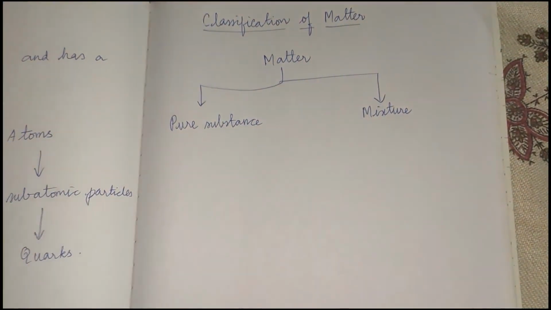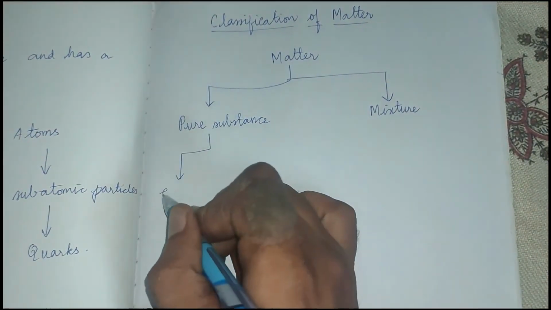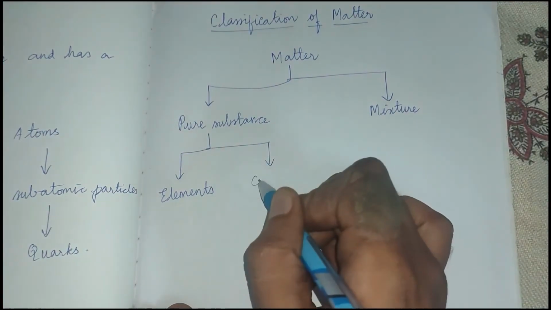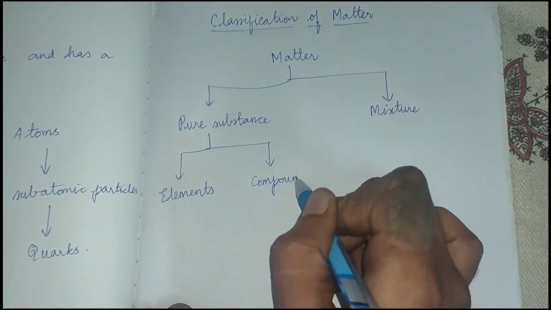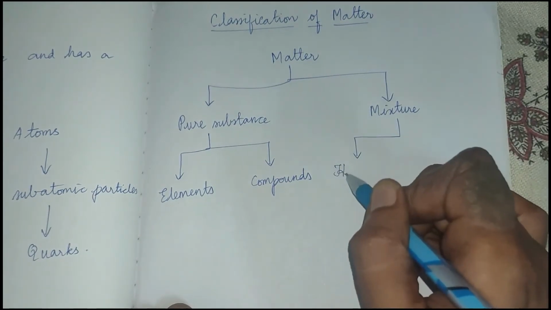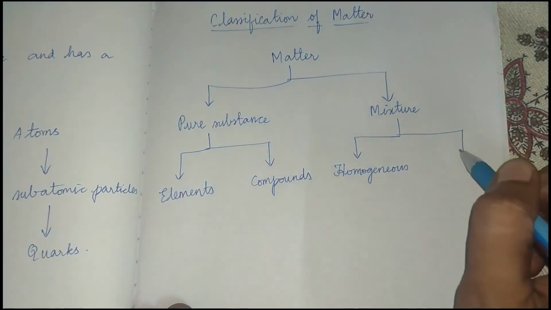Now this pure substance is further classified as elements and compounds, and this mixture is further classified as homogeneous mixture and heterogeneous mixture.